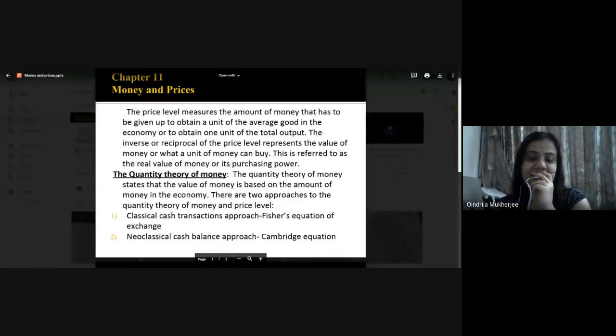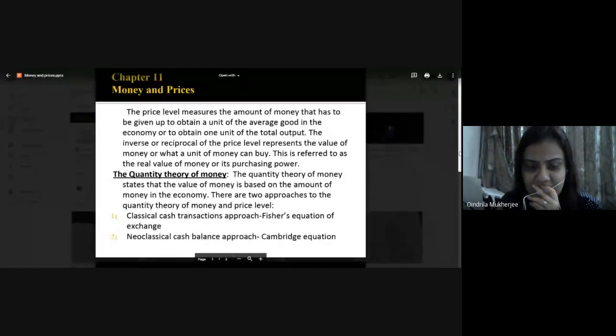Irving Fisher had given an equation, MV equal to PT, all those equations. So it is based on that, so it is called the classical cash transactions approach. That is the older version, older approach. And the second one, under the quantity theory of money, is called the neoclassical cash balance approach. Now, it was given by whom? It was given by certain Cambridge economists, who had studied at Cambridge University. So they have given certain equations, and that is included under the neoclassical approach. That is your modern approach.